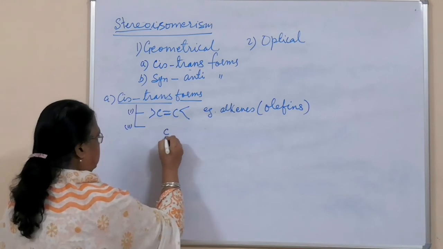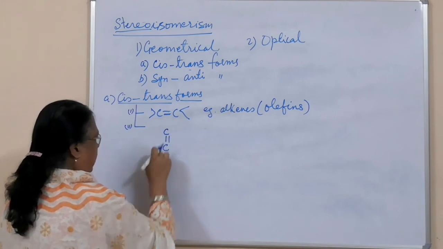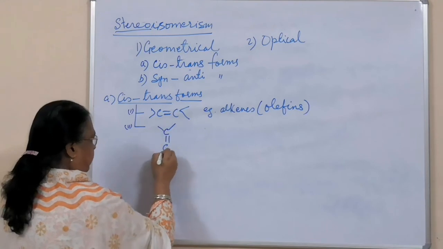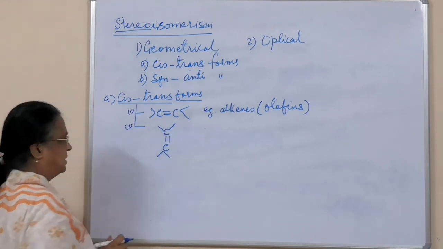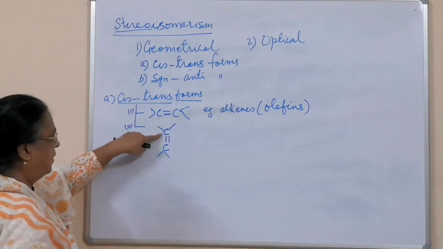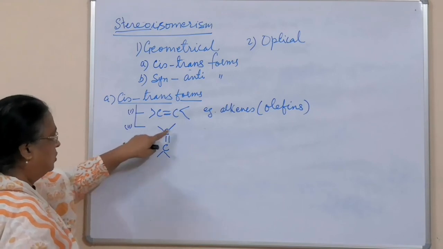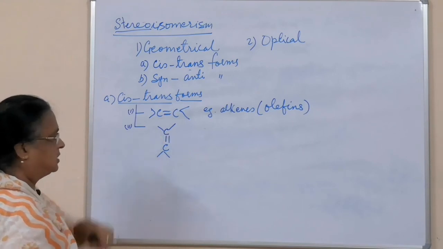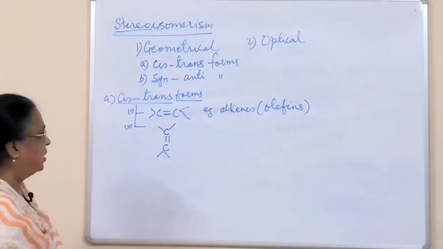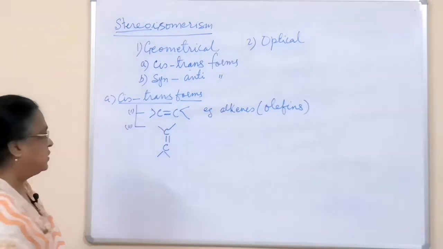Then the second condition: the olefinic carbons have their remaining two valencies to be satisfied. You know carbon is tetravalent, its valency is 4.